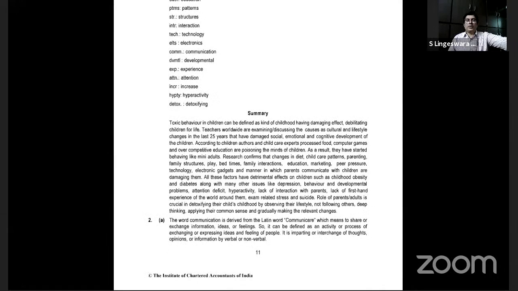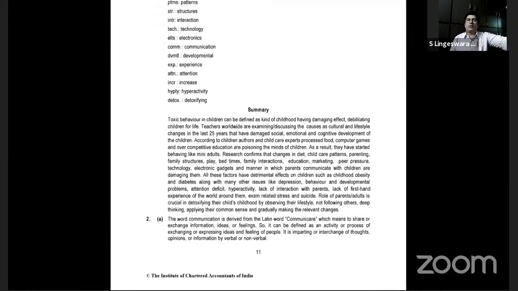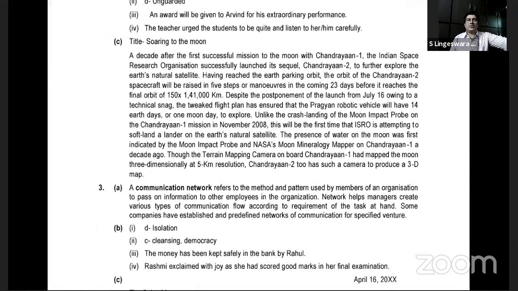So here, the word communication is derived from the Latin word which we have discussed, communicare, which means to share or exchange information, ideas, or feelings. So it can be defined as an activity or process of exchanging or expressing ideas and feelings of people. It's imparting or interchange of thoughts, opinions, or information either by verbal or non-verbal means.